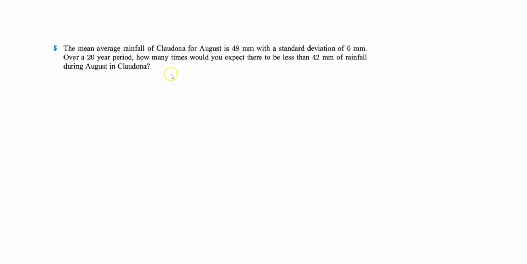The mean average rainfall of Caledonia for August is 48 millimeters with a standard deviation of 6 millimeters. Over a 20-year period, how many times would you expect less than 42 millimeters of rainfall during August in Caledonia? Normally you would see that it's normal. This one they don't say, but on the test, they generally tell you it's a normal distribution, so you know how to use it. So in this case, here's my average rainfall. It's my mu. It's my standard deviation.